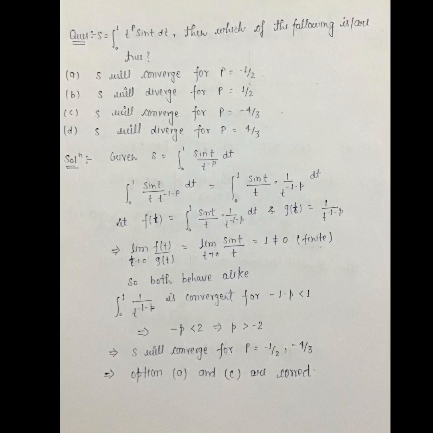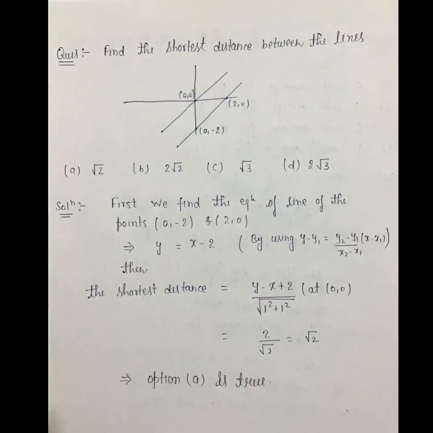This implies 0 to 1, 1 upon t to the power minus 1 minus p is convergent for minus 1 minus p less than 1. This implies minus p less than 2. This implies p greater than minus 2. So the series will converge for p greater than minus 2. Clearly s will converge for p equal to minus 1 by 2 and minus 4 by 3. This implies options A and C are correct.